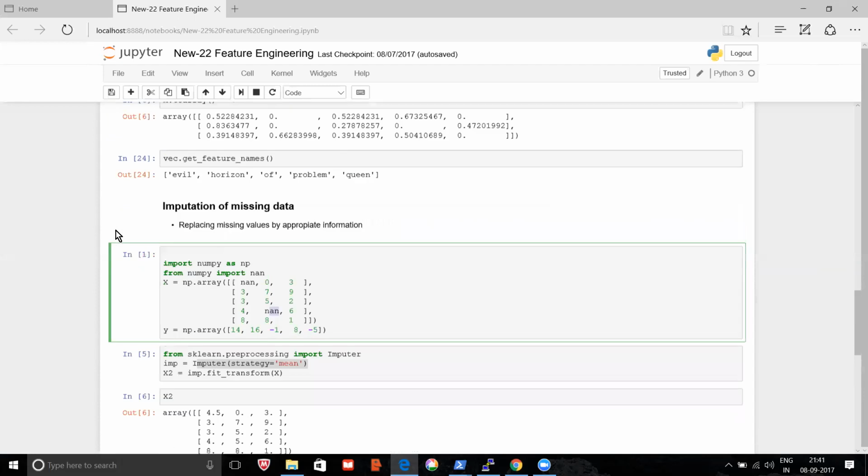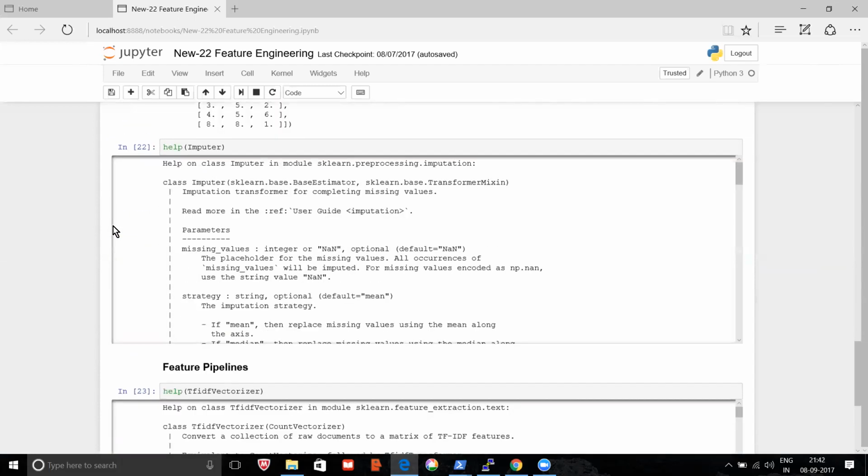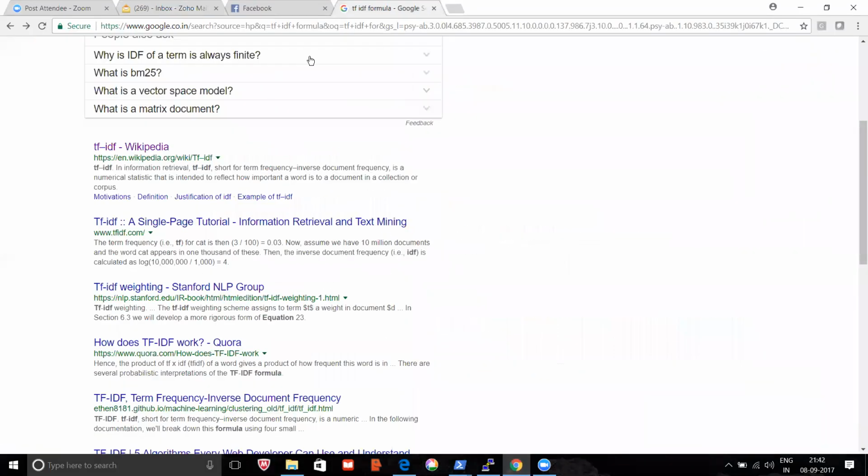Okay, so that's pretty much it around feature engineering. You got a sense of it, right? What is feature engineering about, and what is it capable of doing? You can explore a little more on feature engineering, but this is good enough to get started.